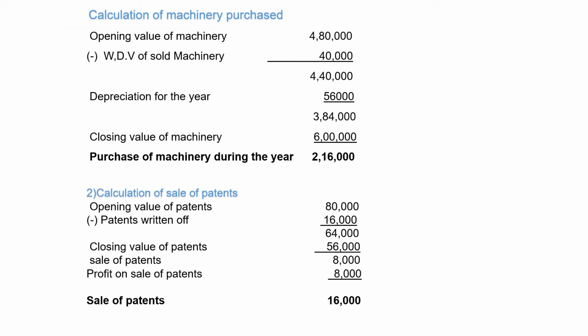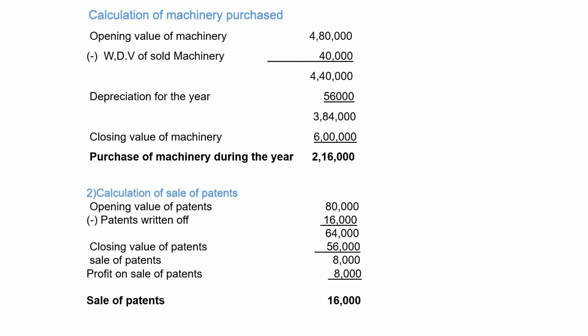First, calculation of machinery purchased. Opening value of machinery according to the problem 4,80,000, less written down value of machinery sold 40,000. Then we will get 4,40,000. Charged depreciation of machinery during the year 56,000.